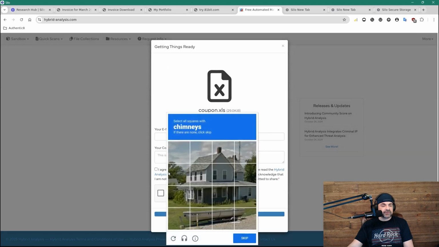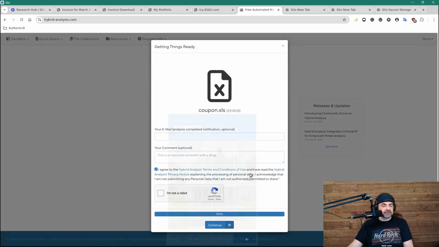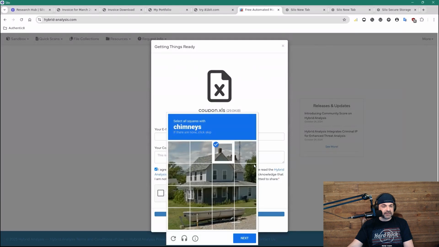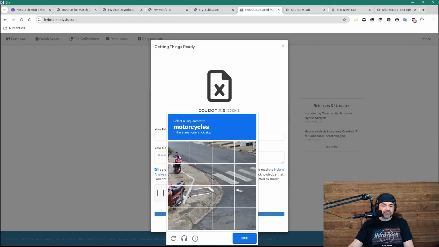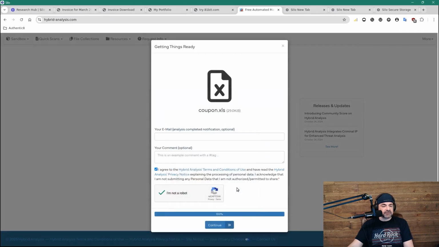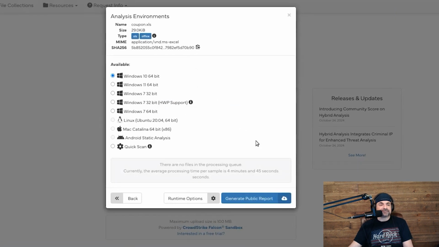We'll run it. I got to agree to terms, I guess, first. Then we'll run it. I'm not a robot. Let's hope I can get through this the first time. Sometimes I do, sometimes I don't. Nope. Motorcycles. Outstanding. Doesn't think I'm a robot. Great. Go ahead and run a quick analysis. And we can run that publicly. That's fine.